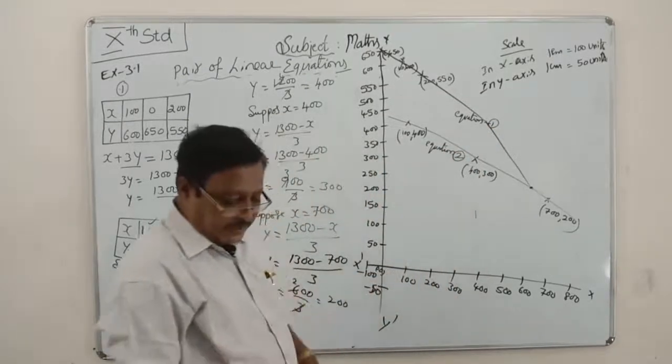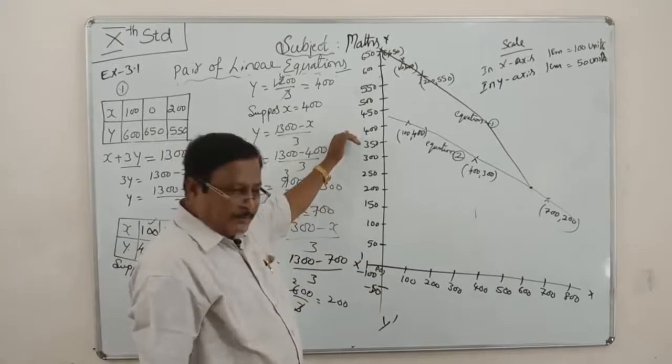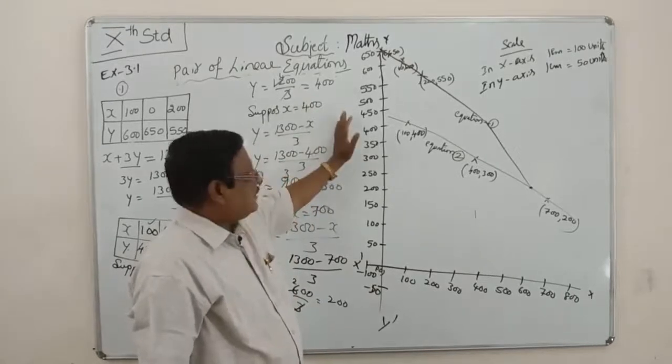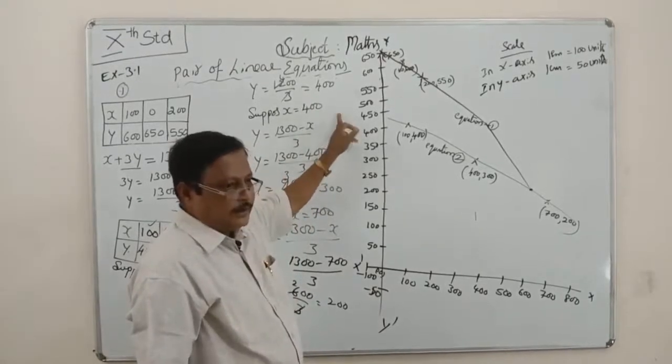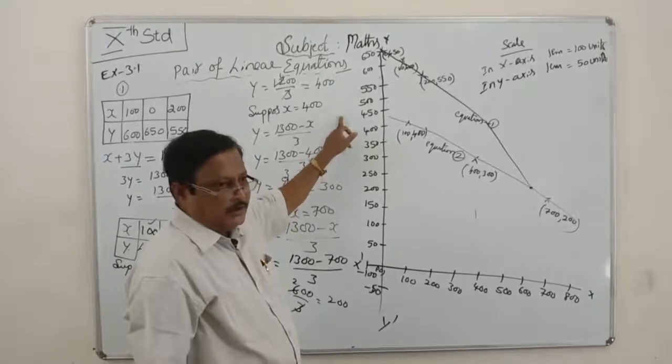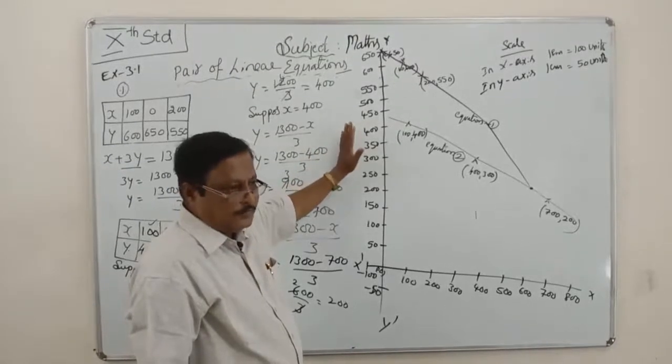Next, the third problem in exercise 3.1, the third main problem, you have to calculate and find algebraically and graphically at home, that is homework.